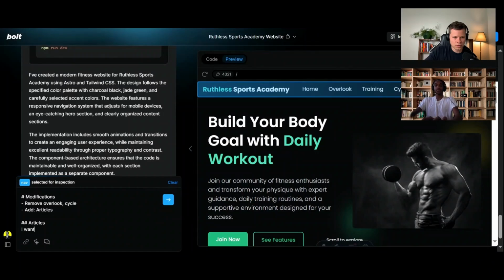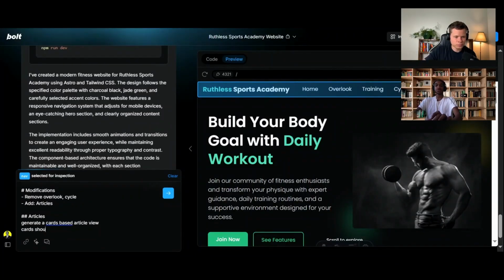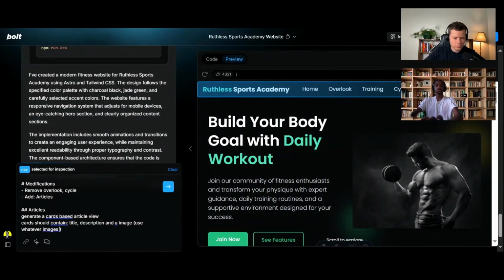So we can generate a card-based article view. Cards should contain a title, a description, and an image. Use whatever images you have. Just for this demo, we're not going to include any images, because we'd have to go all out for doing images as well, since we'd have to involve generative AI perhaps, or scraping images. Just keeping it simple, using just the title as well as the description.